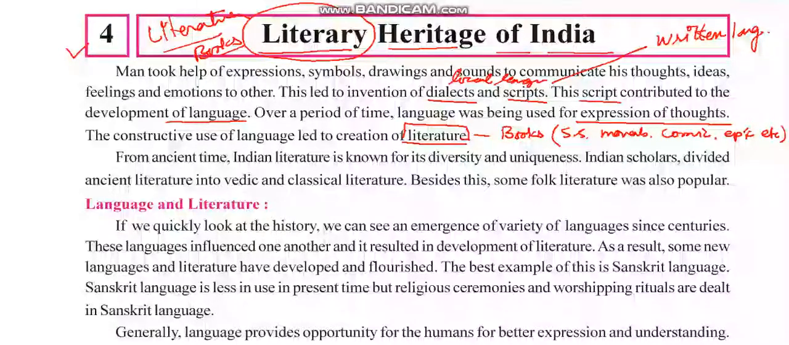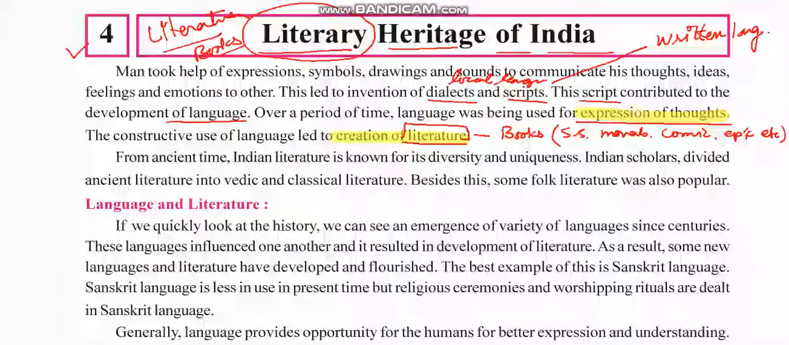Why was there a use of literature? As the language started flourishing and growing, more and more words were added to it. As more words were added, it helped to express our thoughts in a better way. How to express our thoughts in a better way? Then we can use the language in it. So that way the language was used for creation of literature.